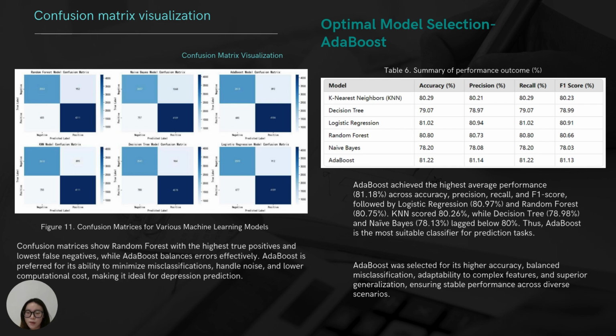AdaBoost had the best results with 81.22% accuracy, 81.14% precision, 81.22% recall, and an F1 score of 81.30%. Logistic regression and random forest were close, but KNN, decision tree, and Naive Bayes scored below 80%. AdaBoost has high accuracy and the ability to handle errors and complex data. AdaBoost is the best model for predicting students' depression.